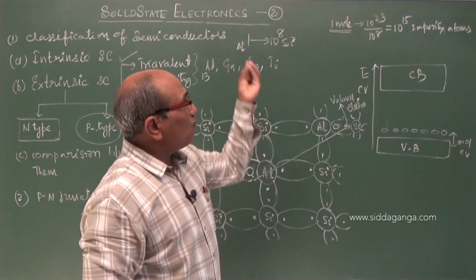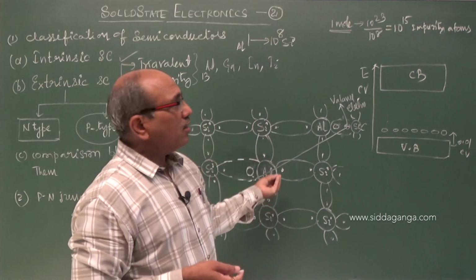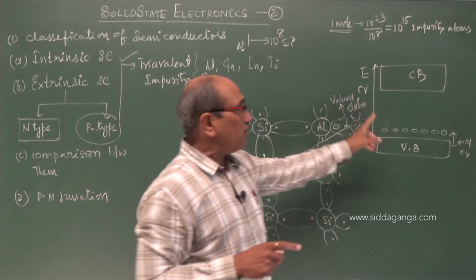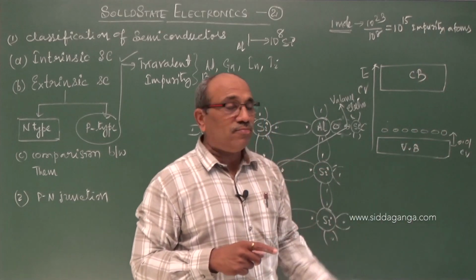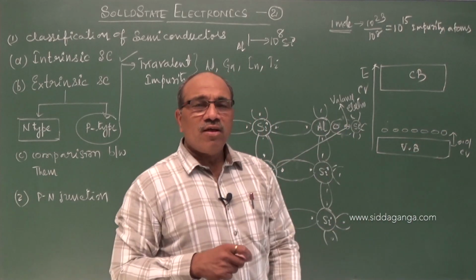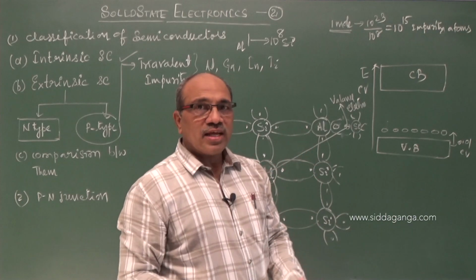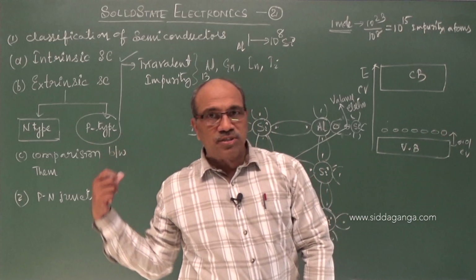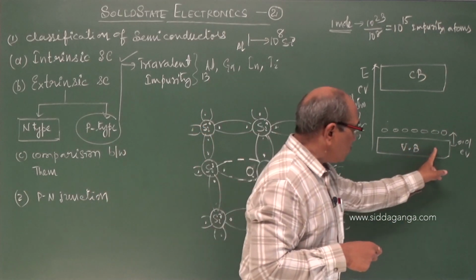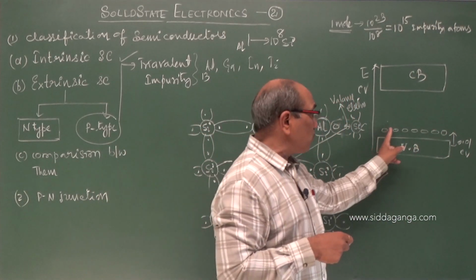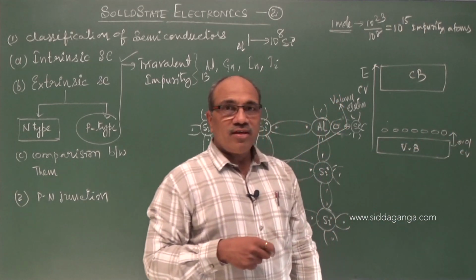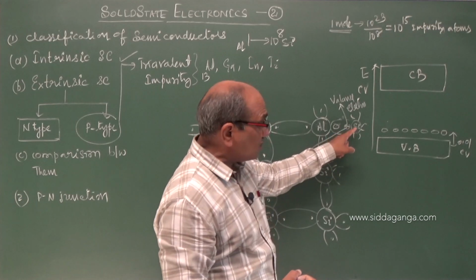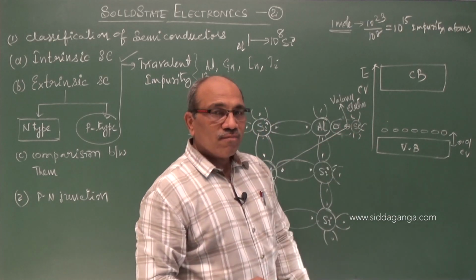But even for 1 mole of silicon, when I add it to the order of 10^8 silicon atoms, 1 atom of impurity, you have 10^15 holes. You see the magnitude of the holes present. At 0 Kelvin, no electrons in the conduction band of this p-type semiconductor, no holes in the valence band, holes are purely existing here. They are ready to accept the electrons from these silicon atoms' valence electrons.